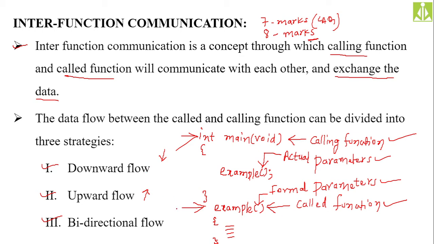And bidirectional means both. Here, in bidirectional communication, the calling function will send the data to the called function and the called function will also send the data back to the calling function. So this type of data flow strategy, we call bidirectional communication. Hopefully you remember this: downward, upward, bidirectional. Very simple to understand and very simple to remember.